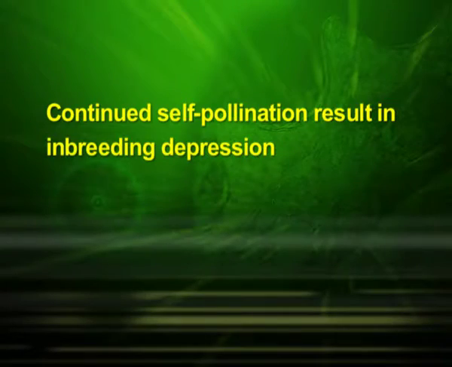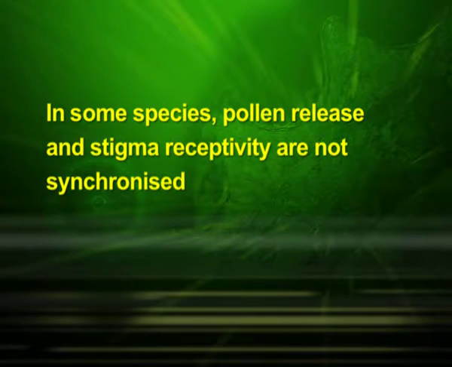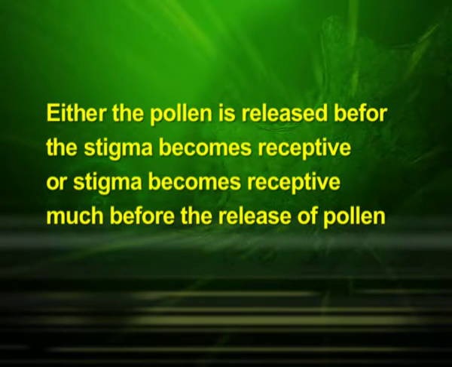Students, now let us discuss outbreeding devices. Majority of flowering plants produce hermaphrodite flowers, and pollen grains are likely to come in contact with the stigma of the same flower. Continued self-pollination results in inbreeding depression. Flowering plants have developed many devices to discourage self-pollination and to encourage cross-pollination. In some species, pollen release and stigma receptivity are not synchronized. Either the pollen is released before the stigma becomes receptive or stigma becomes receptive much before the release of pollen.